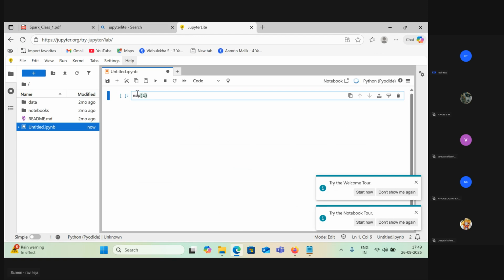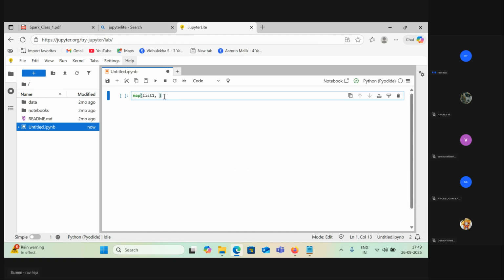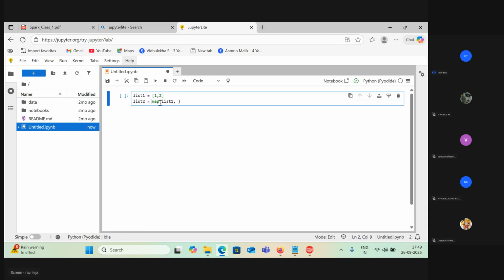Map of list 1, comma... list 1 is equal to 1, 2. List 2 is equal to map of list 1, comma... let's use some logic.